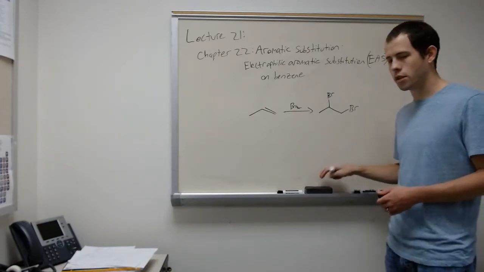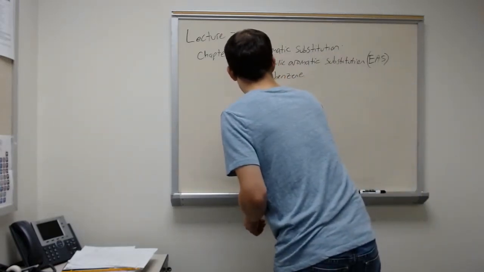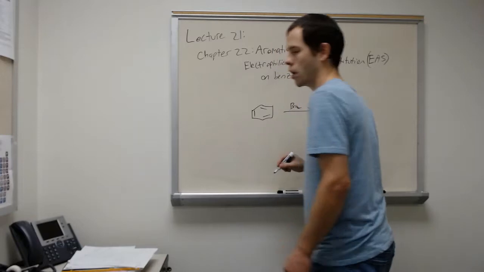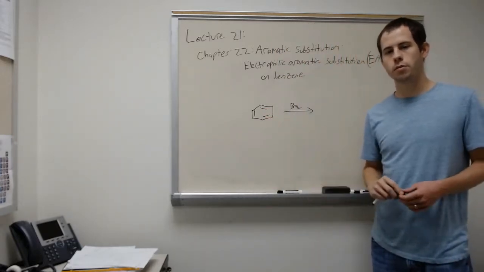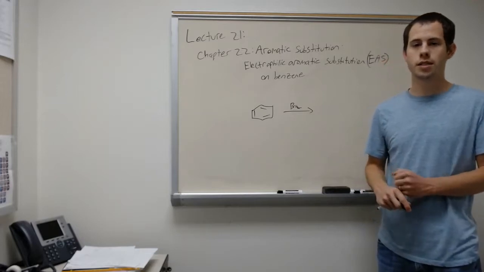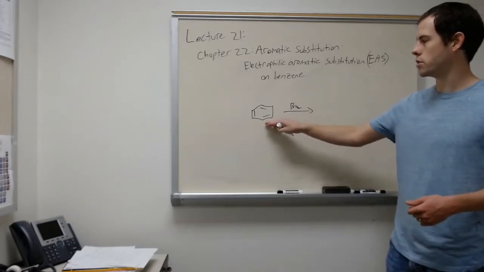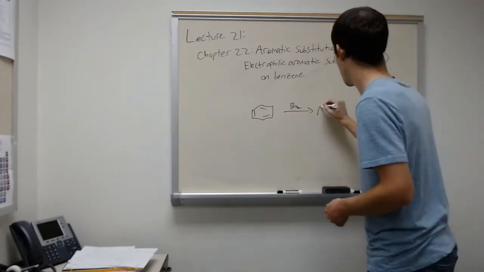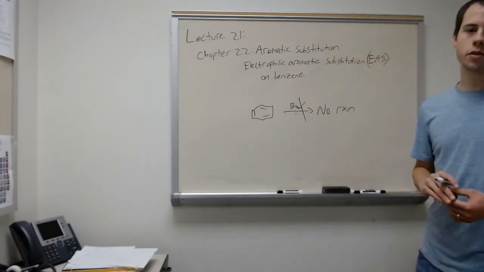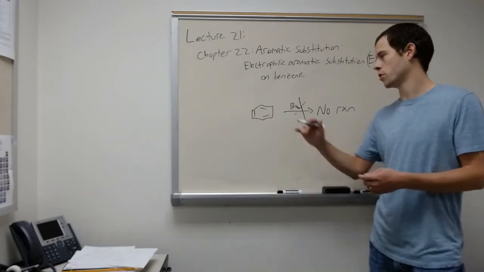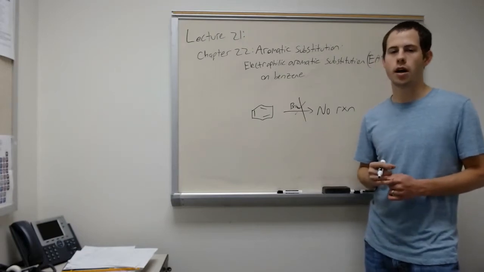Now if we take a benzene ring instead, we see that the benzene ring looks like it's made up of 3 pi bonds, but we know that these pi bonds are conjugated, and so benzene is aromatic, and it does not react like normal alkenes. If we take benzene and Br2, we get no reaction. That's because benzene is relatively stable, and if one of these pi bonds attacks bromine, then we lose aromaticity, and that's not going to happen.